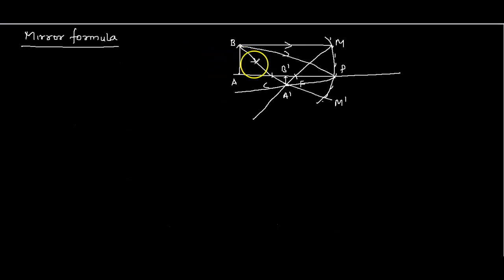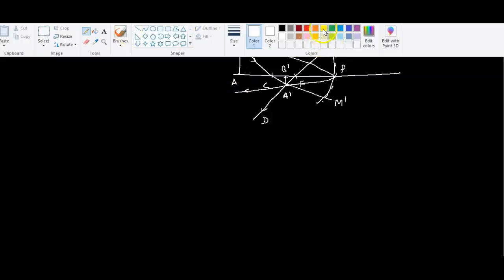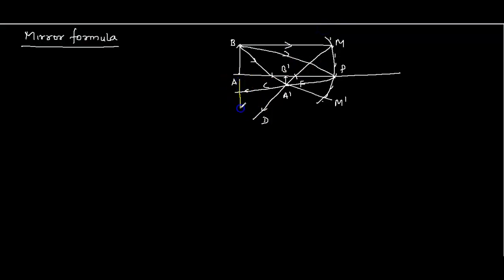Next is the mirror formula. We have taken the concave mirror here. AB is the object, with some height. The ray parallel to the principal axis passes through the focus, one ray goes directly to the pole, and one ray goes through the center, and they form the image A dash B dash at point D here. The object distance is from here to here, which I will write in a different color. Let's consider this as U.